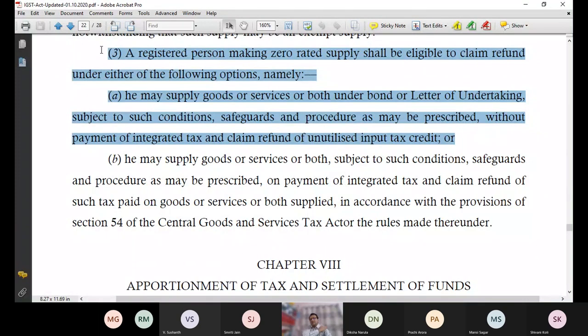In the same example, as X Limited I have paid 2 lakh as tax, but when I export 25 lakh with 10%, I would have to pay 2.5 lakh as tax. So what is my option 1? On this 25 lakh export value, there is no need to pay any tax. But if I don't pay any tax, the tax which I paid on purchase would go waste. So the government says claim this ITC as refund from us.